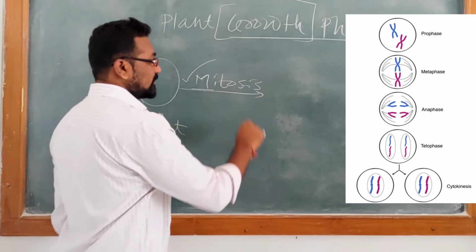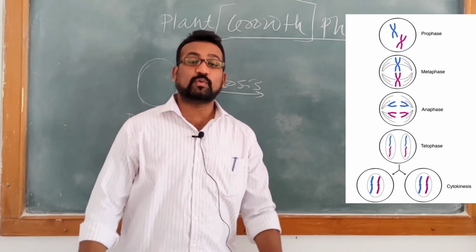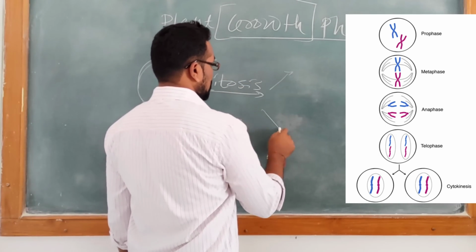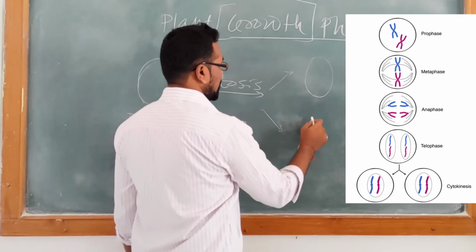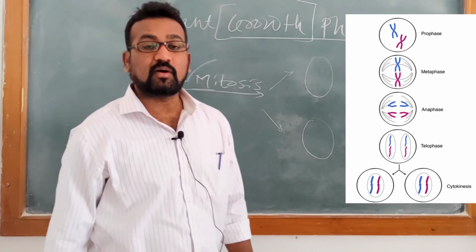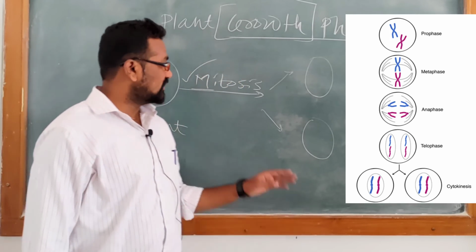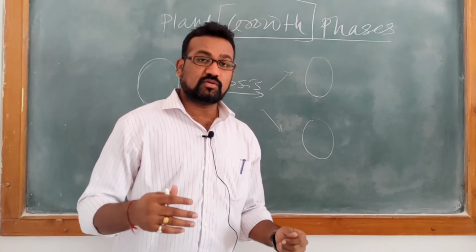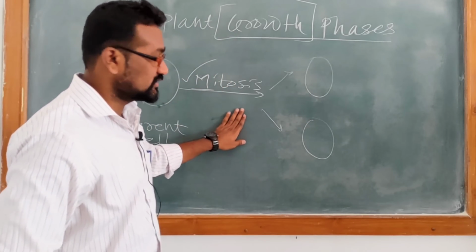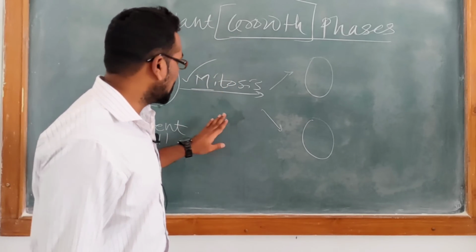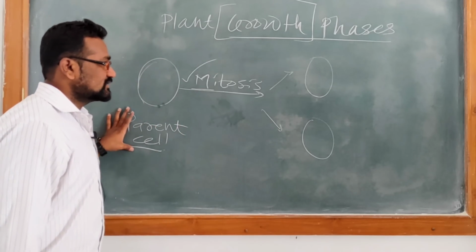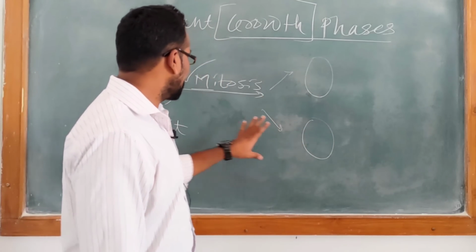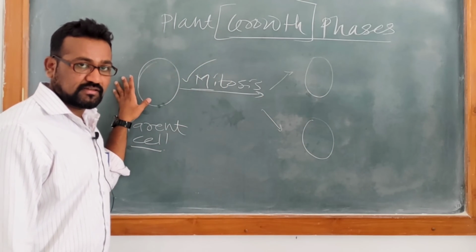You know very well what mitosis is. Mitosis is equational division, in which two cells are produced which contain equal amounts of genetic material. If this cell is diploid, then definitely the new cells will be diploid. So this is mitosis cell division. Okay, this is not our point of discussion. We are discussing here that the parent cell is divided into two cells. These cells are somewhat smaller in size as compared to the parent cell.